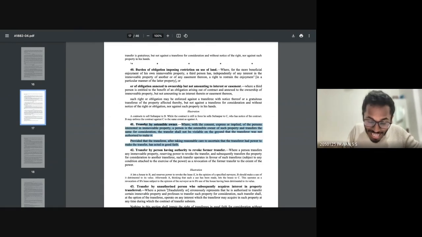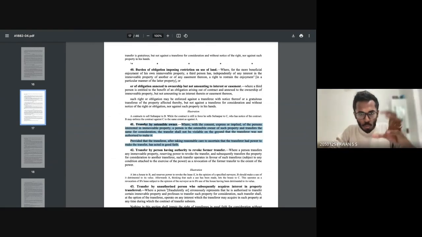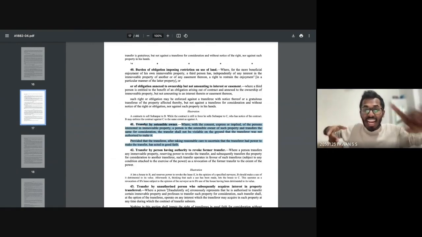Where, with the consent, express or implied, of the person interested in immovable property, a person is the ostensible owner of such property and transfers the same for consideration. For example, Kamal is the owner of a property. He makes me an ostensible owner. That means I can take all decisions on behalf of Kamal, including developing the land or selling.